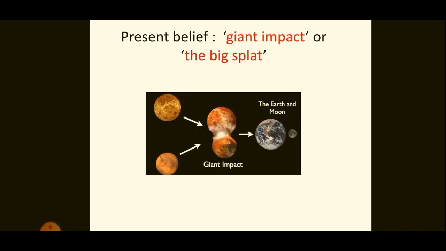I will explain what is meant by big splat. A body collided with earth, and as a result it blasted a portion of earth from it into the space. This portion continued to orbit the earth, and it eventually formed the present moon. I will explain once again. The earth collided with a giant body, and as a result it blasted off a portion of earth into space. This portion continued to orbit the earth and eventually formed the present moon.